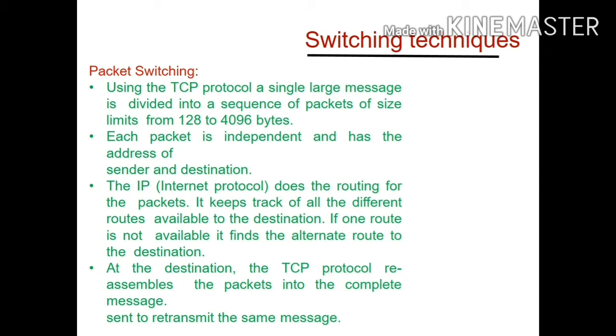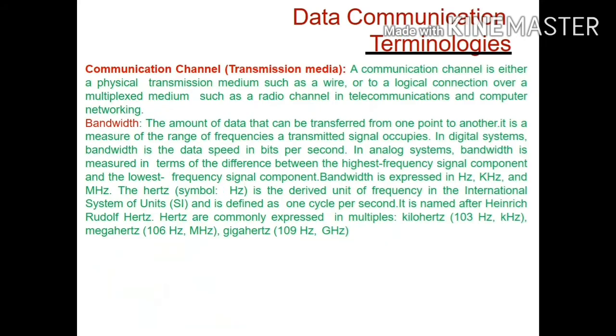IP keeps track of all the different routes available, and whichever is free, it will transmit through it. At the destination, TCP, the transmission control protocol, organizes the packets as per the packet address and delivers the original message. That is it.